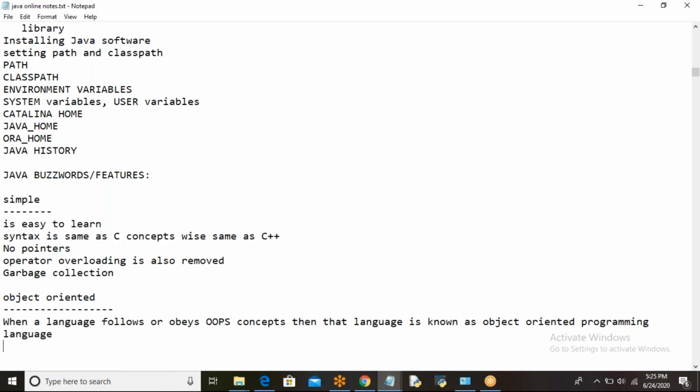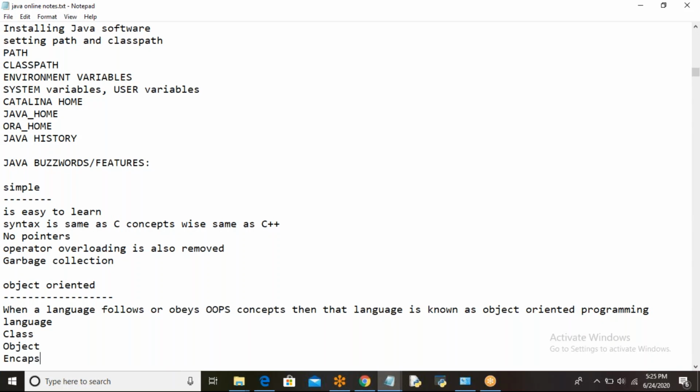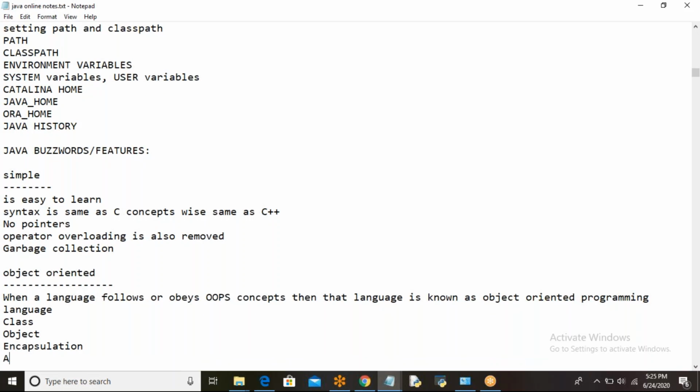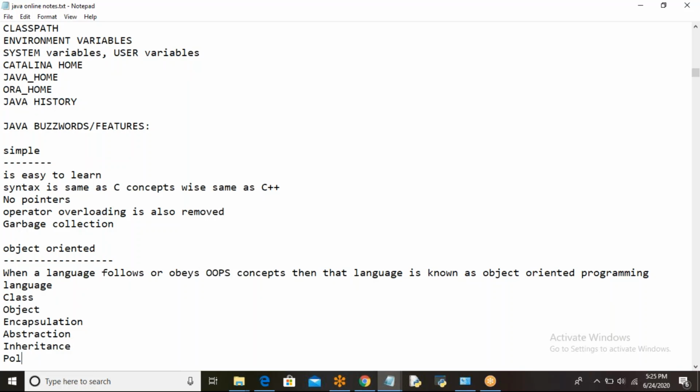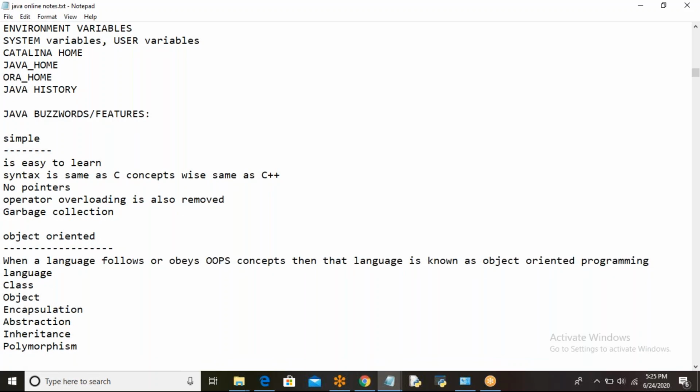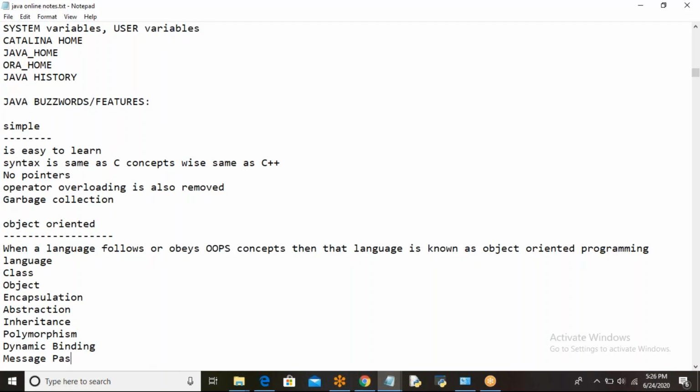What are OOPS concepts? The basic OOPS concepts are class, object, encapsulation, abstraction, inheritance, polymorphism, dynamic binding, and message passing.